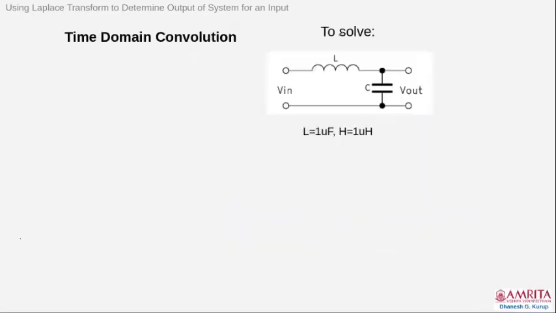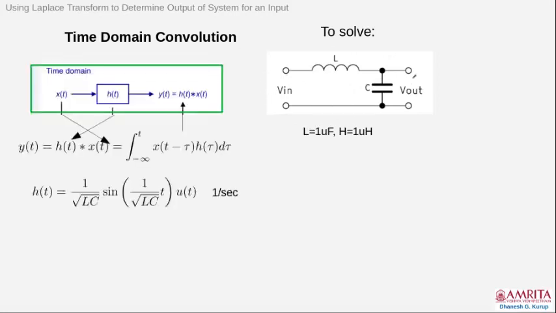Now, our goal ultimately is to solve time domain convolution. For an LC network, we have C as 1 microfarad and L as 1 microhenry, and for an arbitrary input, we want to find the output. In time domain convolution, we have to do the convolution, which, as I've already told, is represented by the star symbol. So y(t) is h(t) convolved with x(t).